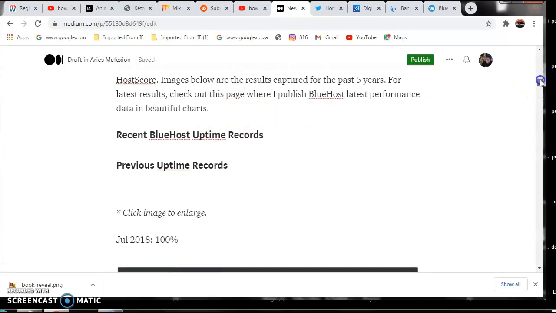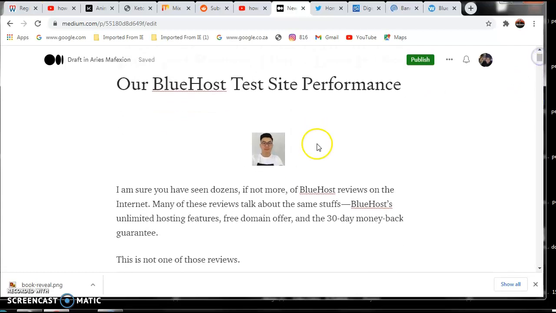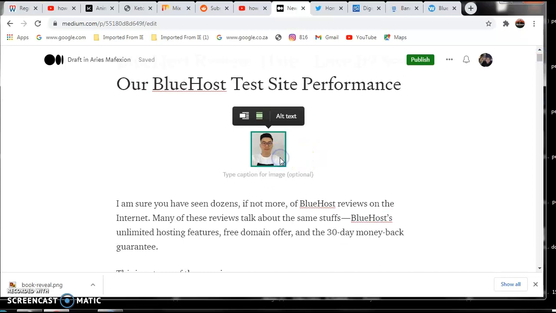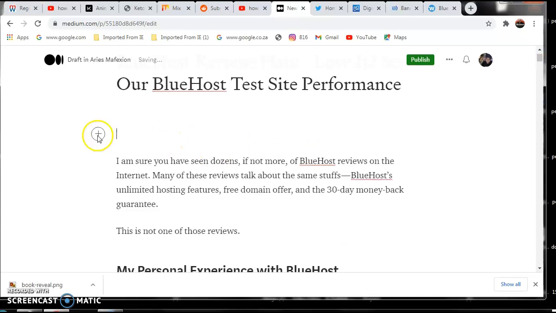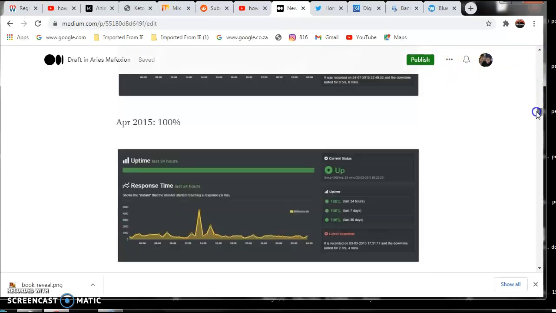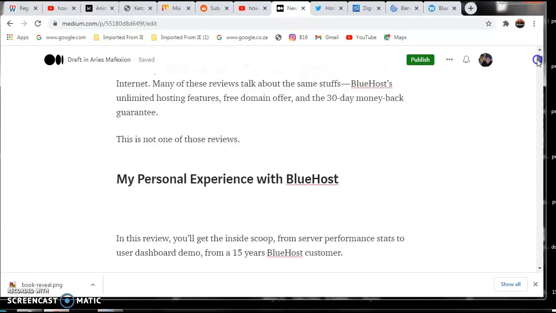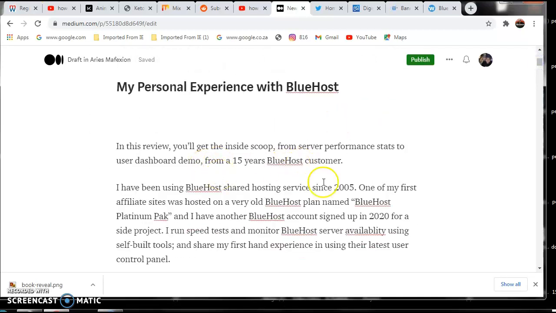So you actually make sure that the story is fine, is arranged correctly. You can remove this picture if you want to, just by spacing back. If you want to include pictures about Bluehost, you come here and include your picture. If you want to include a video, do that, and then publish your story. When you publish your story, anyone who comes here can come and read your story, guys. When that person reads your story, remember you insert your affiliate links wherever here.